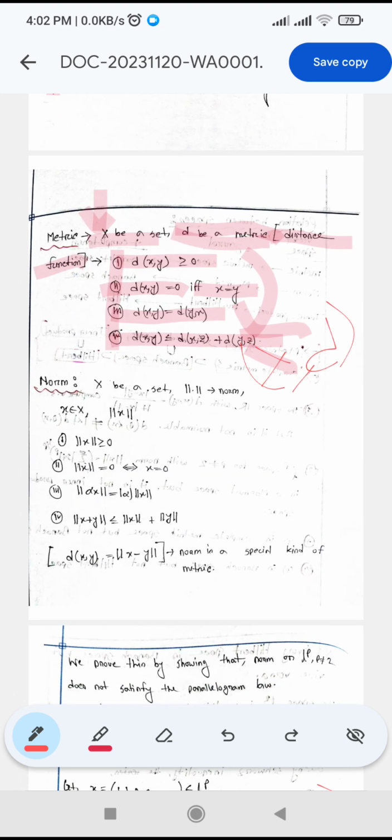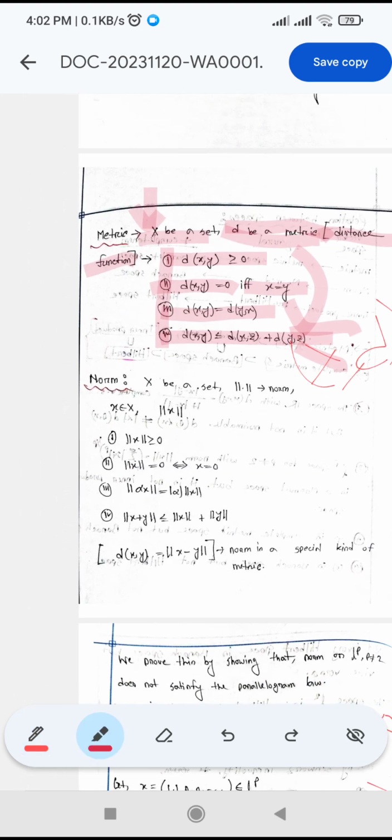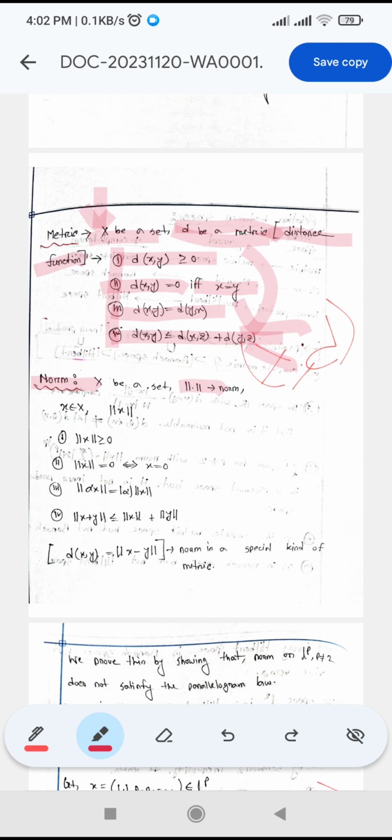Now we will define norm. What is a norm? A norm is also a kind of mapping which follows these four properties: non-negativity, norm of x equal to 0 if and only if the element x is equal to 0, norm of scalar multiplication defined as norm of alpha x equal to modulus of alpha times norm of x, and here also the triangle inequality follows.